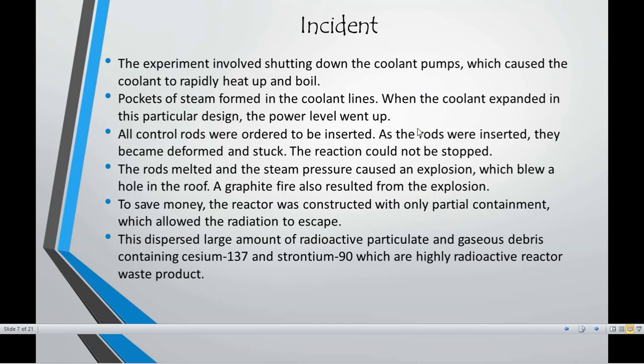ये एक मिसकंसेप्शन हो गया उन लोगों का, and what they did, they inserted the rod which was having actually a heated amount of water. That means boiling water was already present in that, and all of a sudden they inserted and removed, and because of this the rod gets stuck. Because of this, the boiling water was getting more and more boiled, and it was generating the energy.